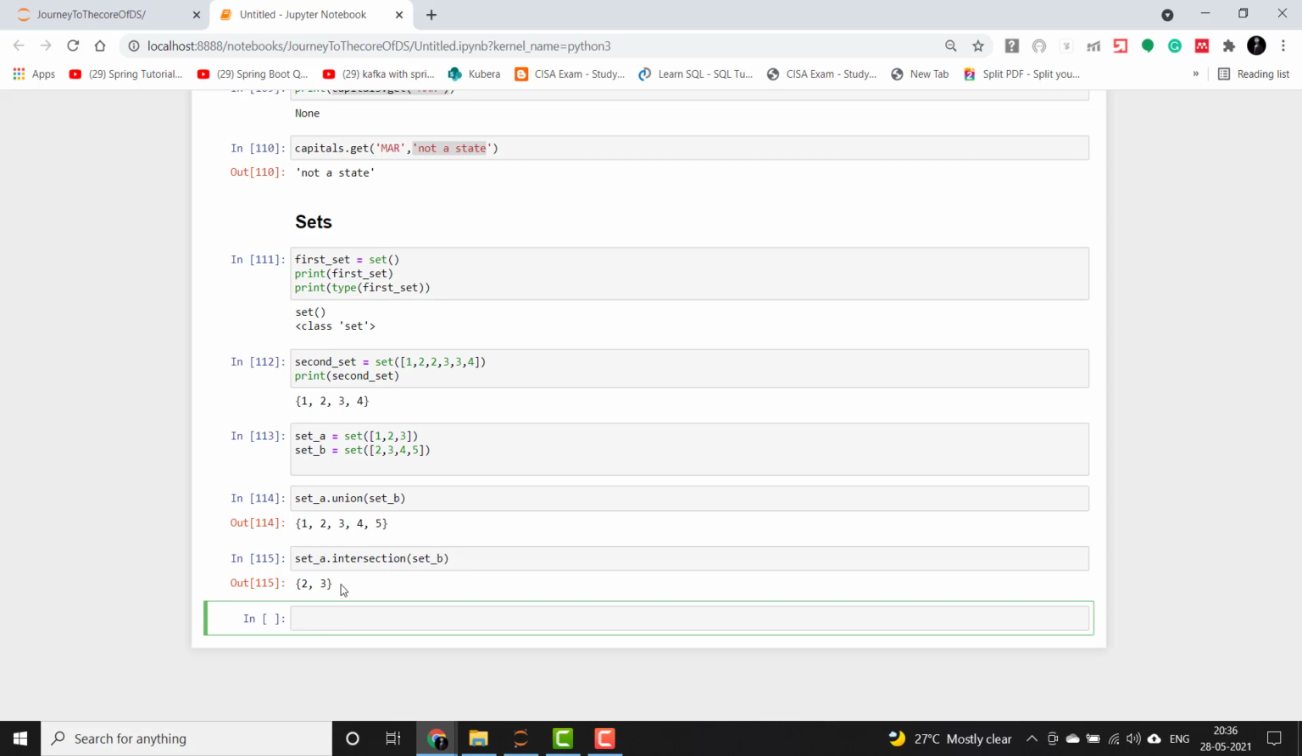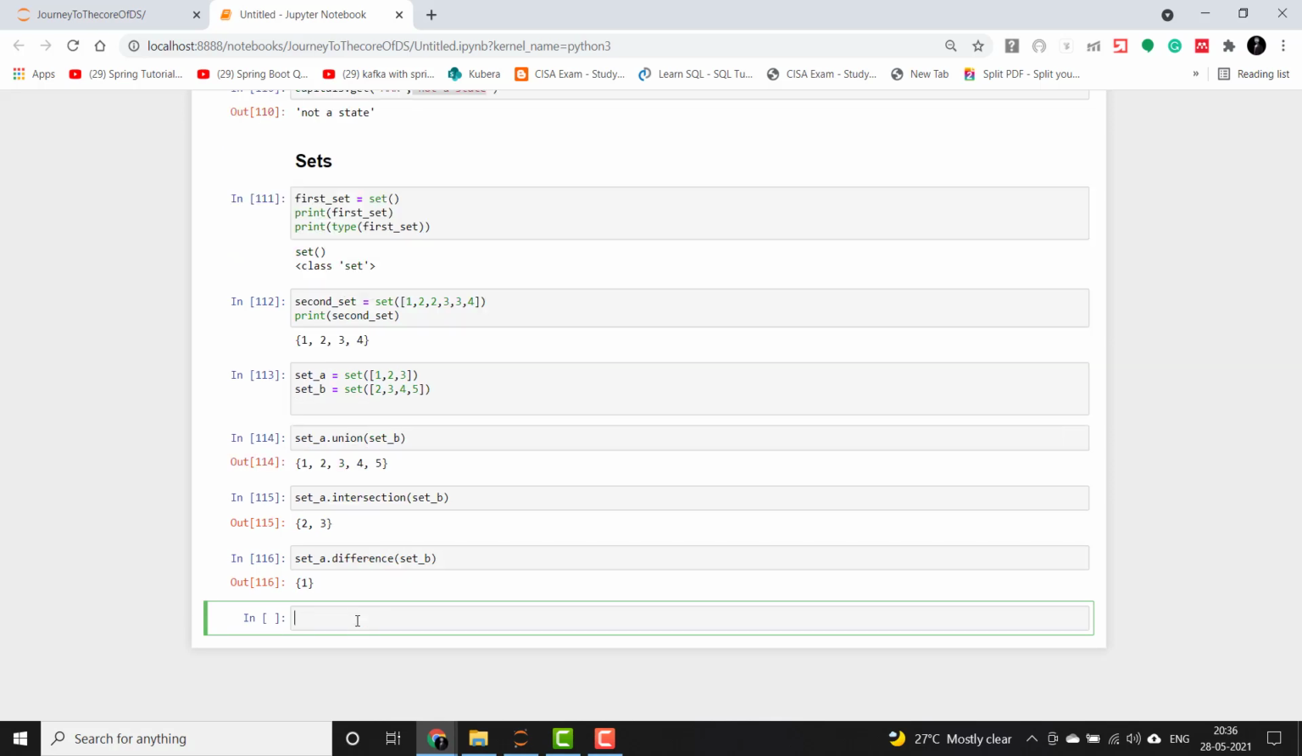Okay, now comes the difference. So set_a.difference(set_b). You can see here that 1 is written. What this function does internally is output a set which contains elements that are in set 1 and not in set 2. So basically it does an algebraic minus, set a minus set b. The element 1 is present in the first set and not in the second set, so it will return that.